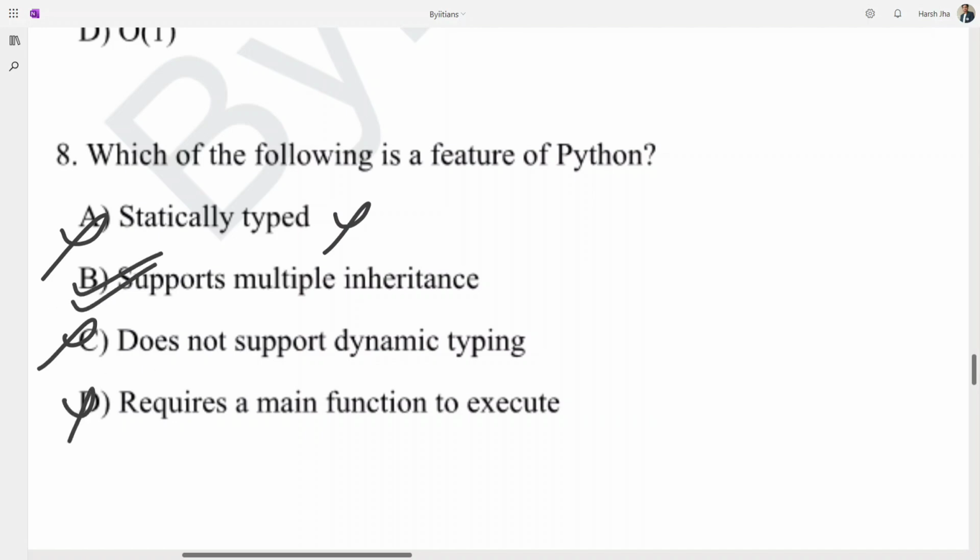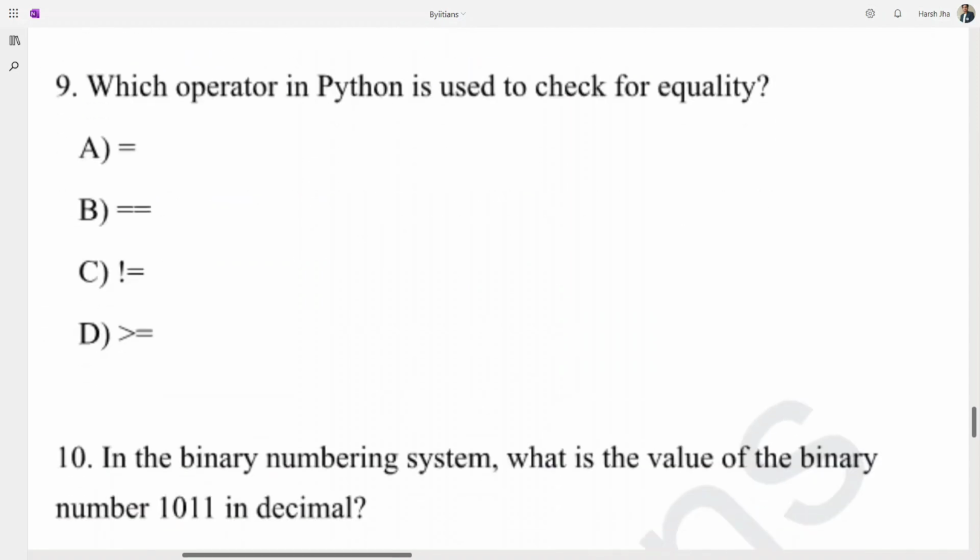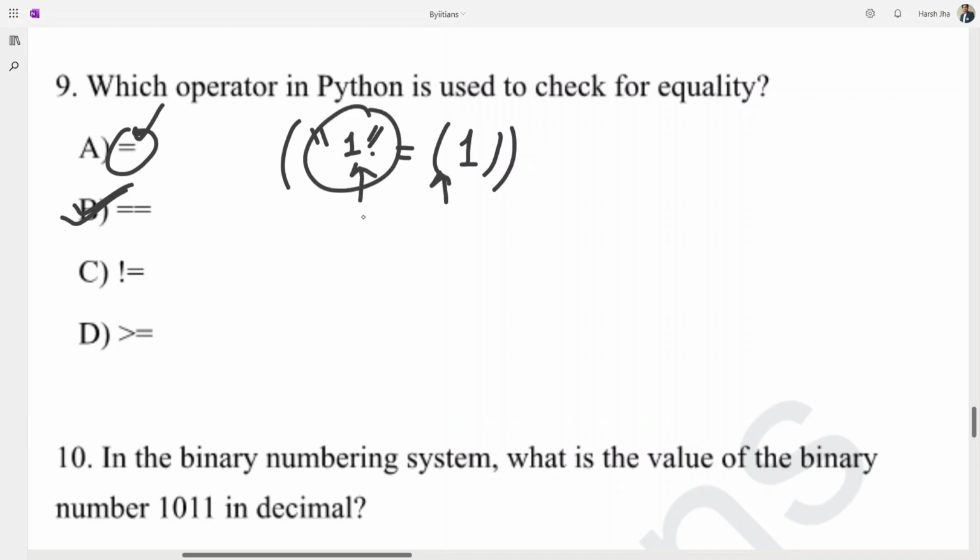Supports multiple inheritance. Which operator in Python is used to check for equality? No, this is not always. So the correct option is double equal to, because with single equal to, if we are comparing 1 as a string and 1 as a number, it will return true, because it just takes 1 and 1. But in the actual scenario, the RHS is not equal to the LHS, because one is a string and the other is a number. For this case, we have to switch to double equal to. To check the actual equality, we can only use double equal to in Python.